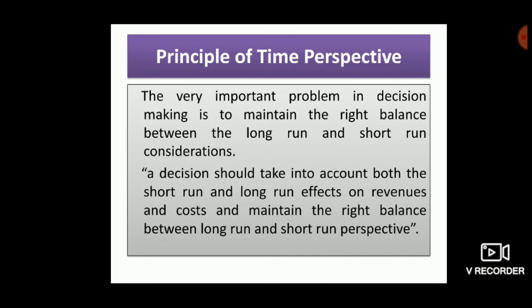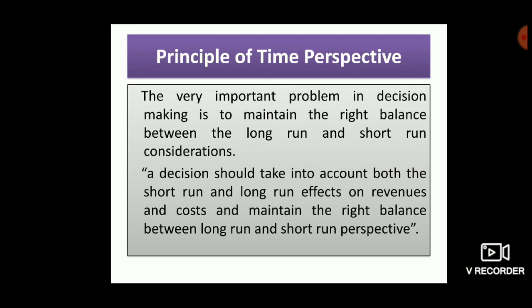So, the very important problem in decision making is to maintain the right balance between the long run and short run consideration. Okay, very important point.